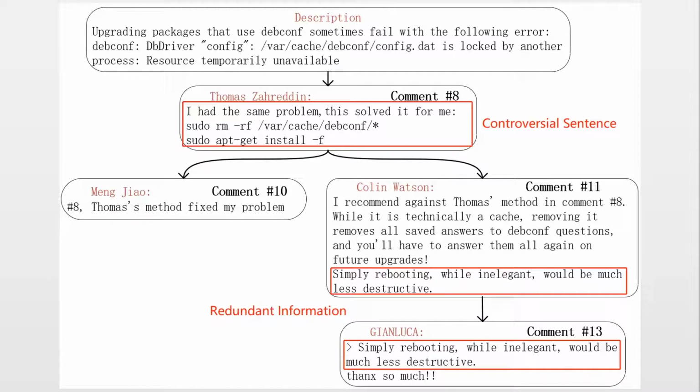Like the sentences in comment 11 and comment 13, these two sentences are exactly the same, but when we use approaches based on word frequency, they will be assigned the same score and could both be selected into the summary. This leads to redundancy in the summary. Since there are word length limitations in the summary, such redundancy will decrease the comprehensiveness of the summary.